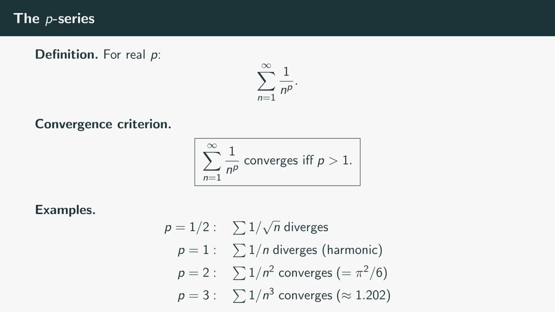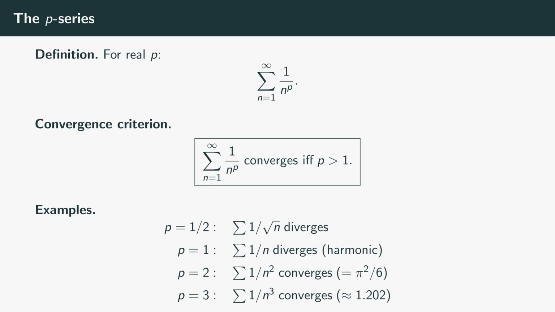Why p equals 1? Because if you compute the integral from 1 to infinity of 1 over x to the p dx, it converges if and only if p is greater than 1. The improper integral test connects the sum to the integral, and the same threshold applies to both. We saw this in episode 8 on improper integrals. The integral from 1 to infinity of 1 over x to the p dx converges precisely when p is greater than 1.